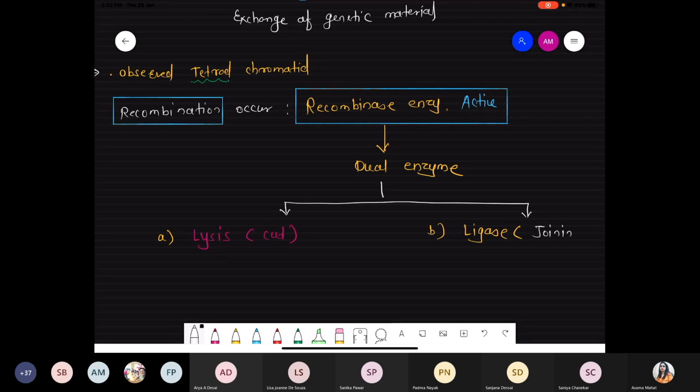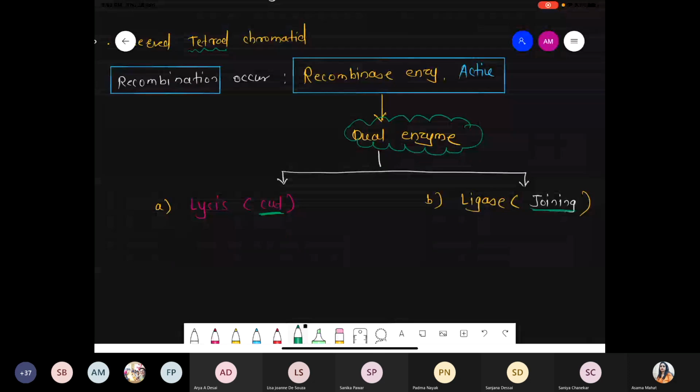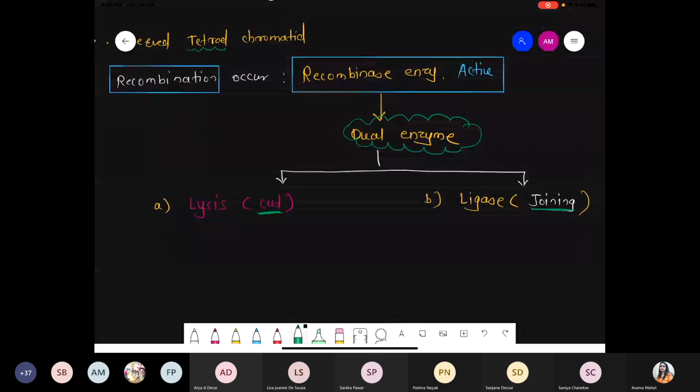Yes, it can cut as well as it can join. So both activities can occur. It can cut and it can join also. So basically the recombinase enzyme is a dual enzyme. It has two activities. Number one, lysis activity.